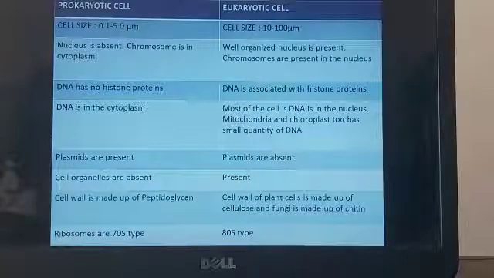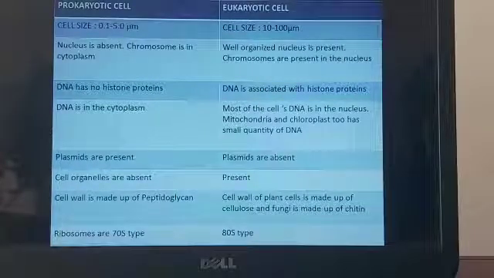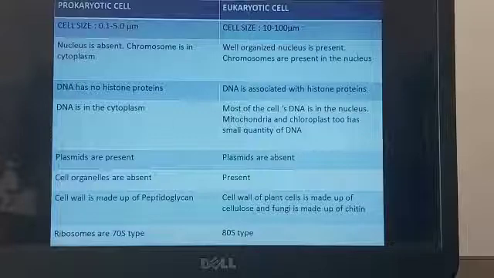Now coming to the nucleus, the most important organelle, as all of you know, the prokaryotic cell does not have the nucleus. And the chromosome is present freely floating in the cytoplasm. Whereas in the eukaryotic cell, a well-organized nucleus is present. All the structures associated with the nucleus, that is nuclear membrane, nuclear pore, nucleoplasm, all these are present in the nucleus and the chromosomes are present inside the nucleus.